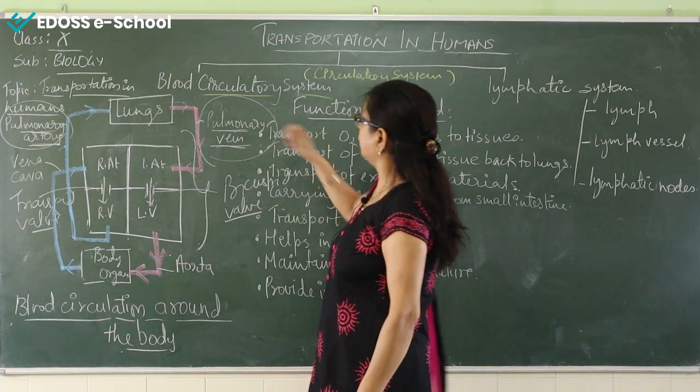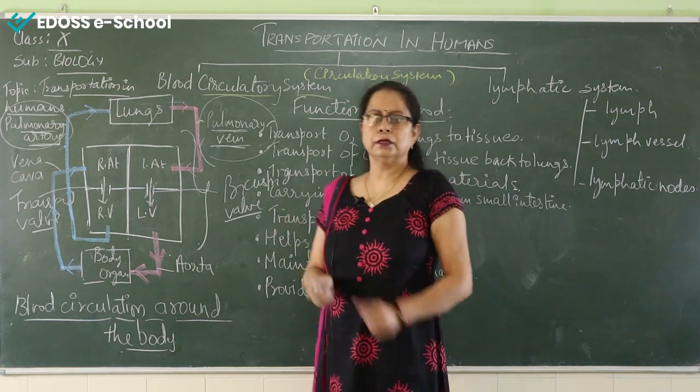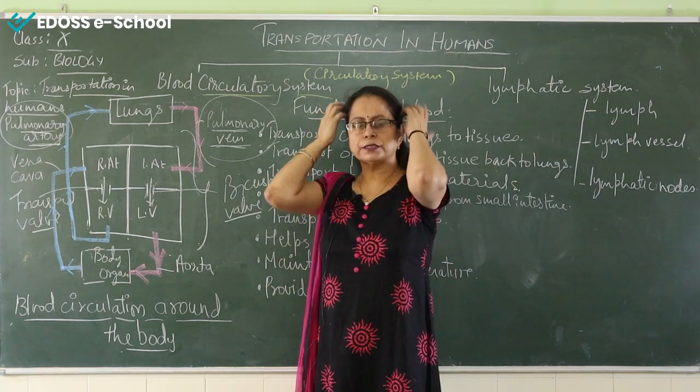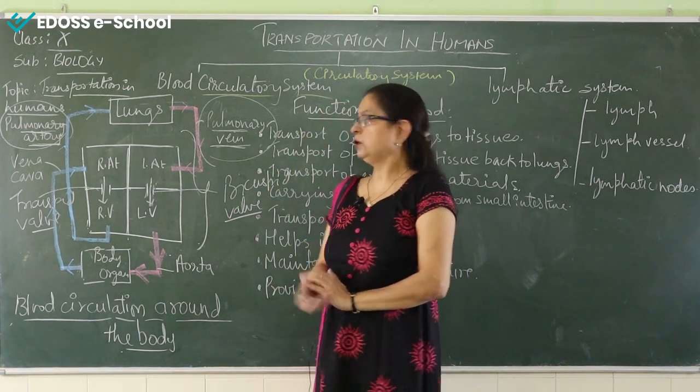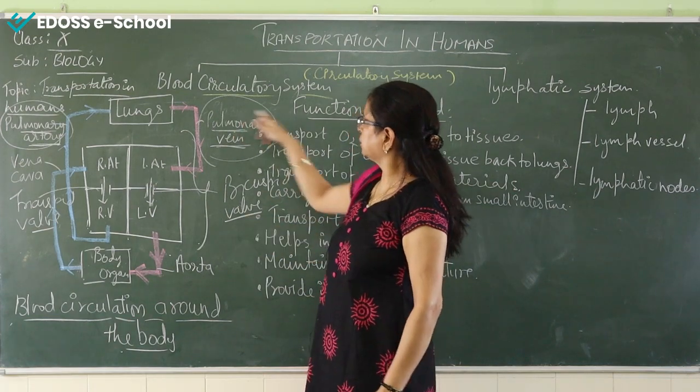So this is all about the blood circulatory system in humans. It is very important, and so many questions have been asked. I've told you earlier also. So this is how we cover the blood circulatory system.